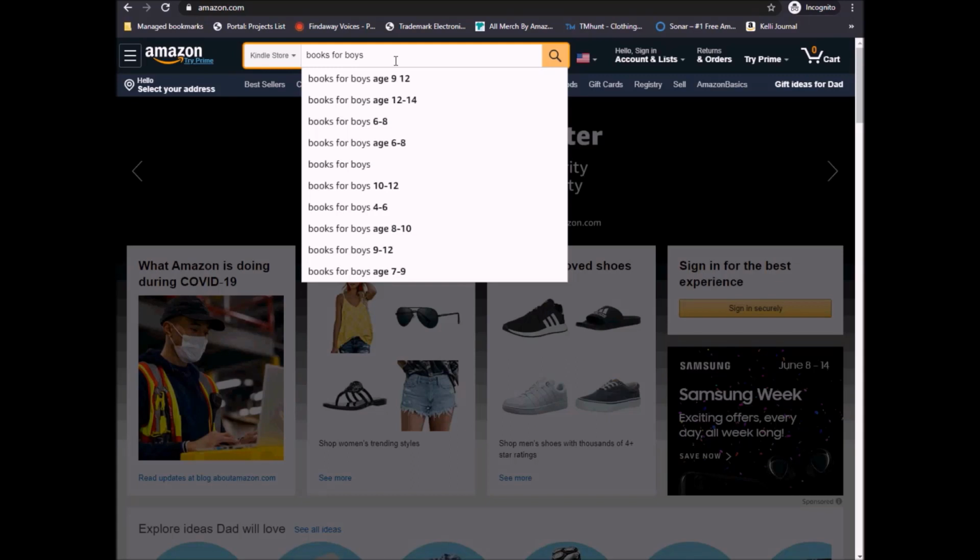So what we're going to want to do is take all of these, and you can either take a screenshot or jot them down on a piece of paper, put them in an Excel spreadsheet, whatever you want to do. The closer it is to the top, the more frequently it's searched for. So then we can just click on each one, and this is why you want to either take a screenshot or write it down so you can go back and check it out. And we want to see how competitive it is as well as how profitable it is.